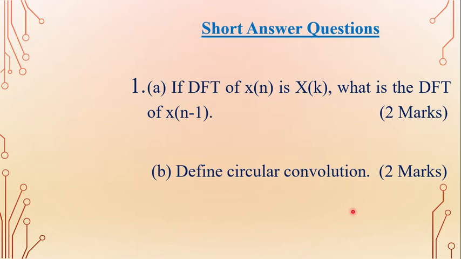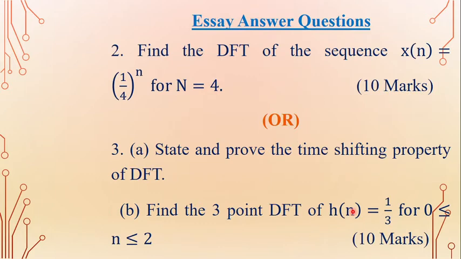Coming to the essay type questions, the second question is: find the DFT of the sequence x of n equal to (1/4) to the power of n for n equal to 4. And there is a choice question with two parts. The first part is: state and prove the time shifting property of the DFT, and the second part is: find the 3-point DFT of h of n equal to 1/3 for n equal to 0 to 2. These two are the essay type questions in Digital Signal Processing Unit 1.